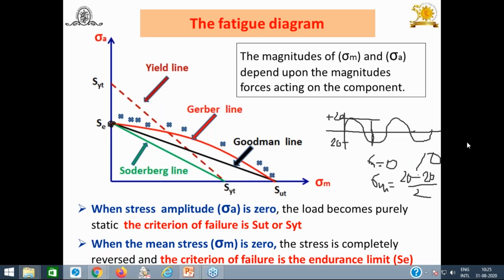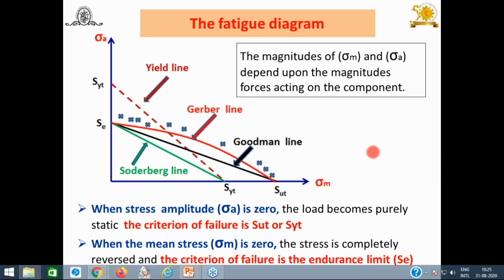I will further proceed to our today's topic. In today's session, we have discussed the theory part. What theory part have we discussed? What do you mean by the Soderberg line?